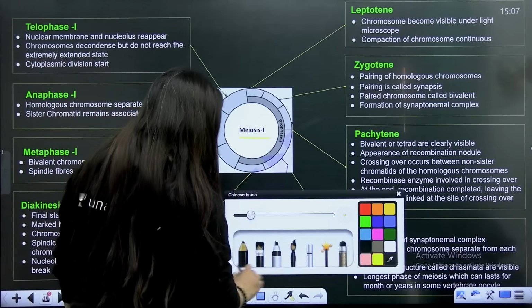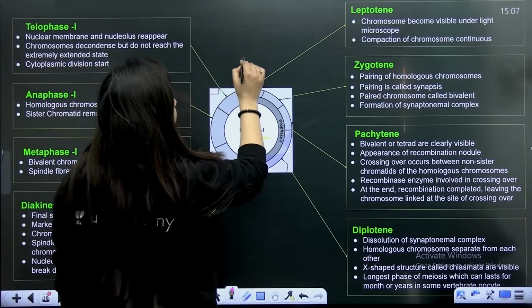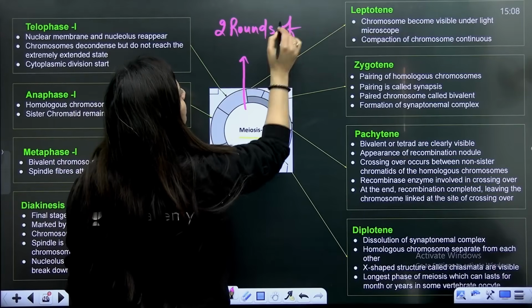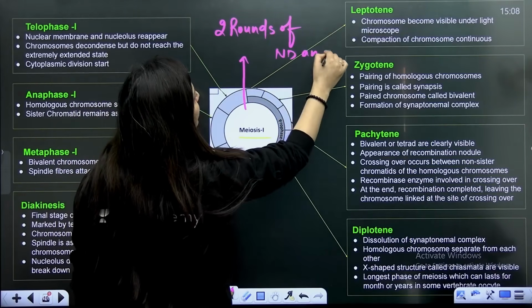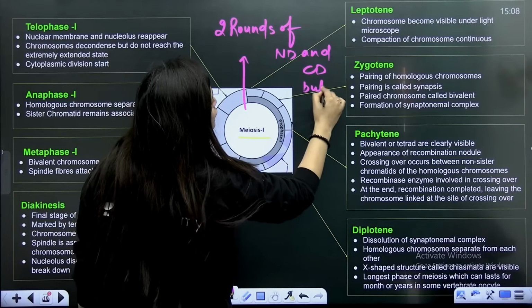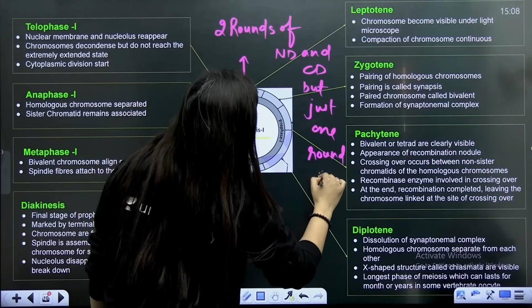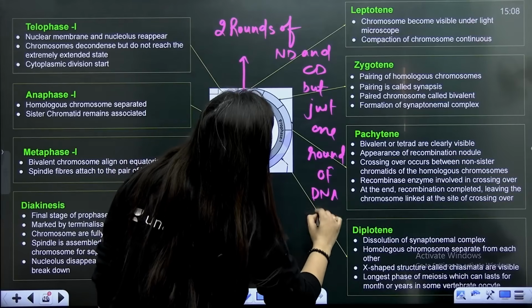So when it comes to meiosis, remember, there will be 2 rounds of nuclear division and cytoplasmic division, but just one round of DNA replication. That's what we have to keep in our mind.